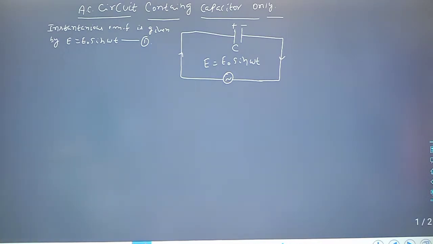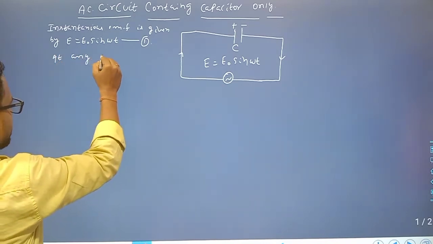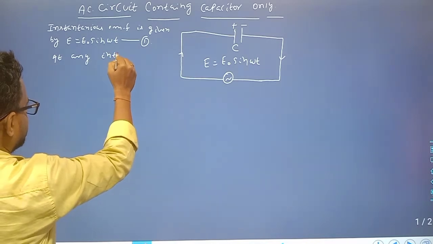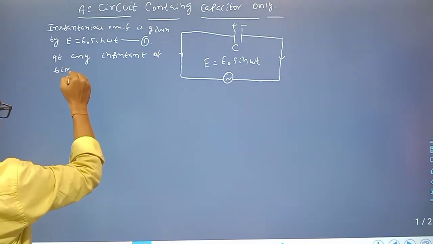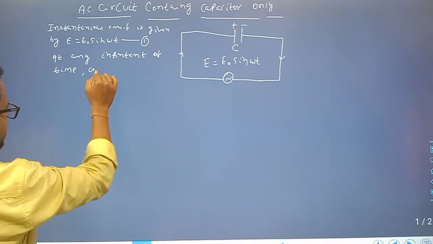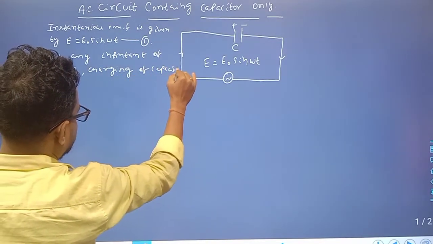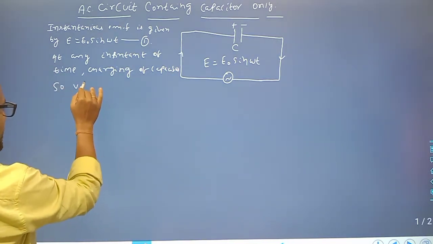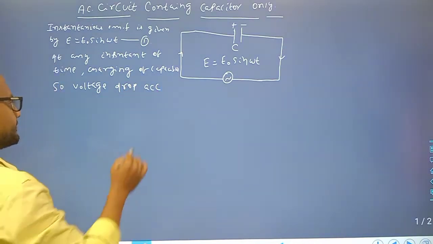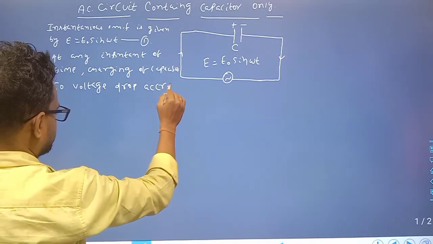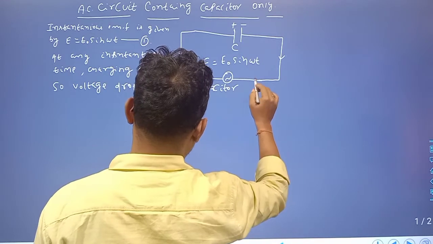So when AC flows through the circuit, at any instant of time, during the charging of the capacitor, the voltage drop across the capacitor is given by